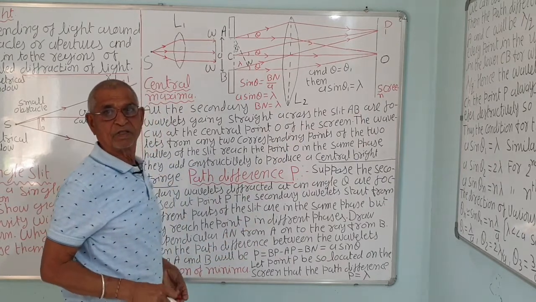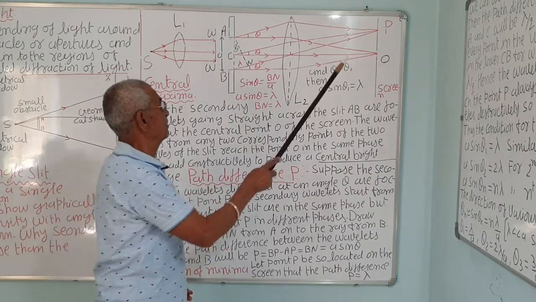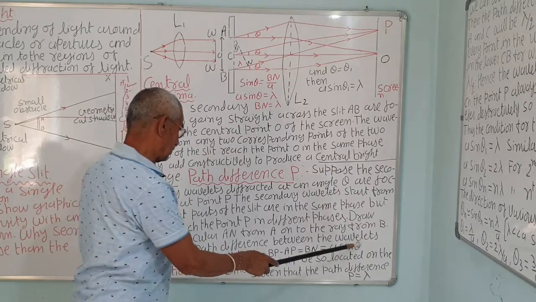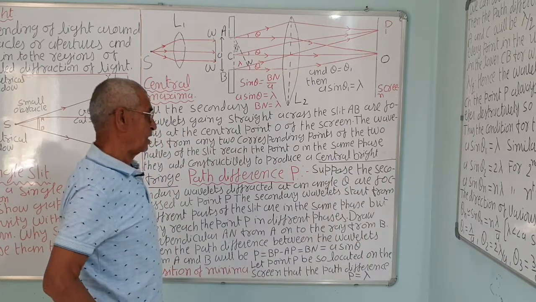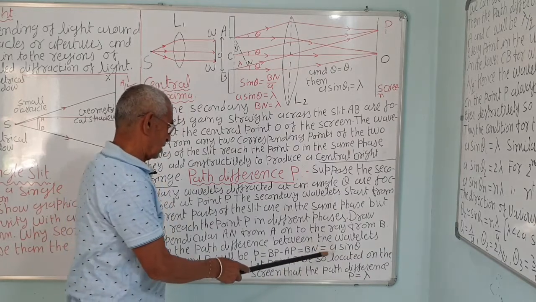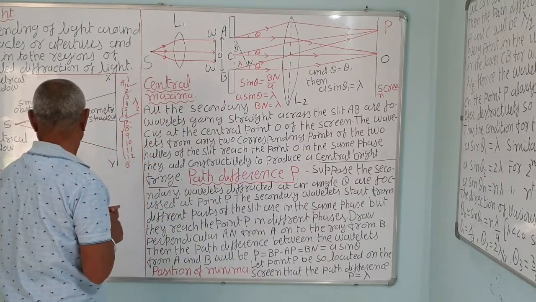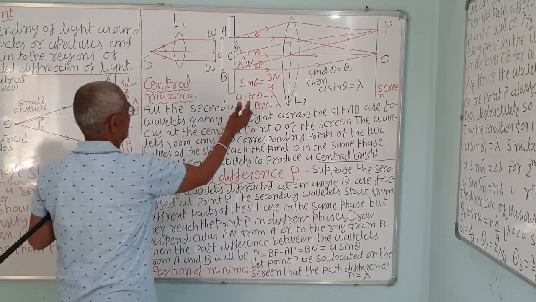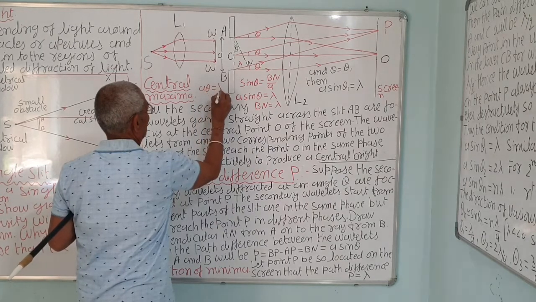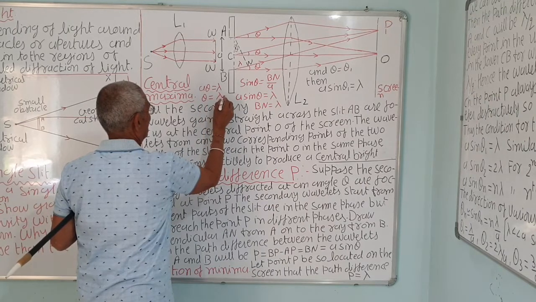That is, they will cause destructive interference, so there will be a minima. That will be the first minima. We observe the first minima when A sin theta is equal to lambda. Since theta is very small, sin theta is considered equal to theta, so A theta is equal to lambda, or theta is equal to lambda by A.